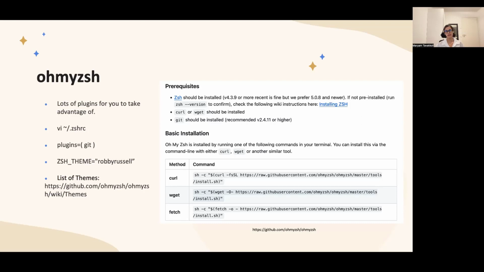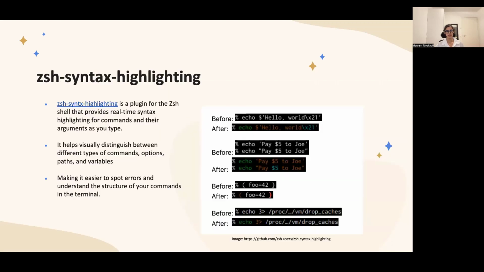And then the next tool is ZSH syntax highlighting. It's a plugin for the ZSH shell that provides real-time syntax highlighting for the commands and their arguments as you write them. It visually helps you to distinguish between different types of commands, options, arguments, and variables. So it makes it easier for you to spot errors and understand the structure of the commands.